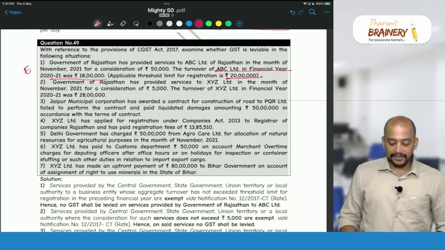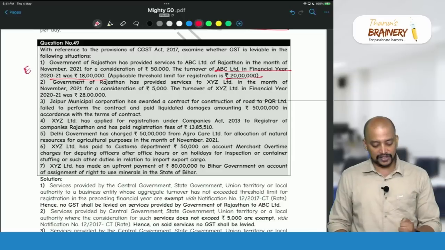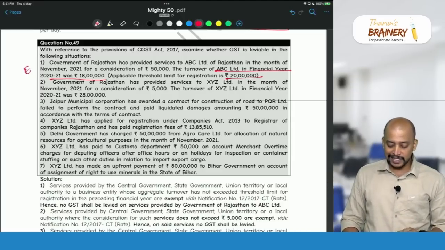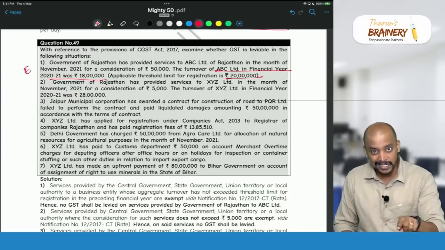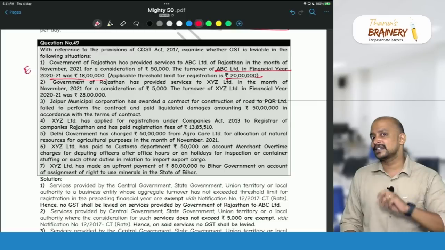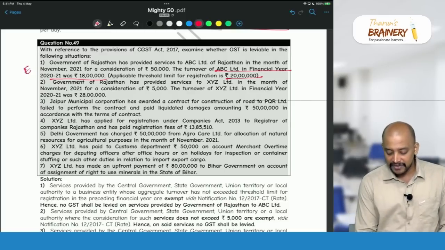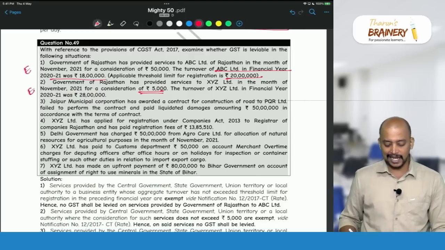Then, Government of Rajasthan has provided services to XYZ Limited in the month of November for a consideration of 5,000. The turnover of XYZ in the financial year was 28 lakhs. Even though their turnover during the previous year exceeds the threshold limit, we have a second general exemption. If the value of supply does not exceed 5,000, even in that case it will be exempted.